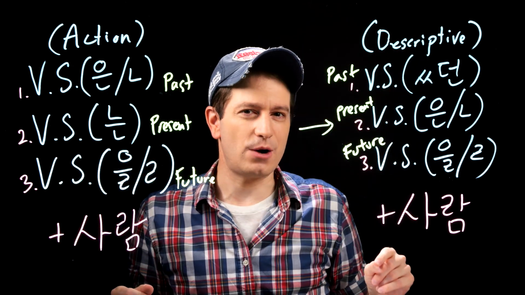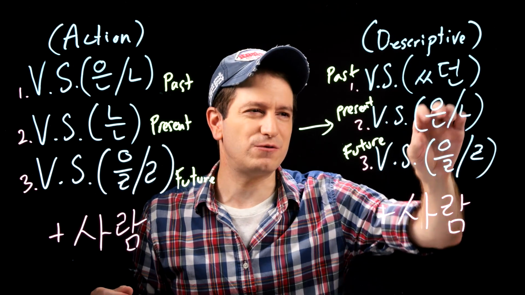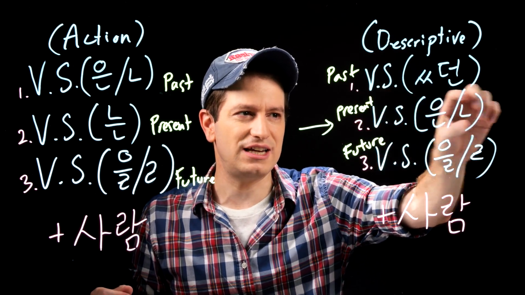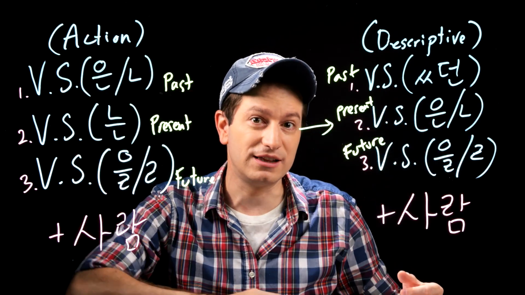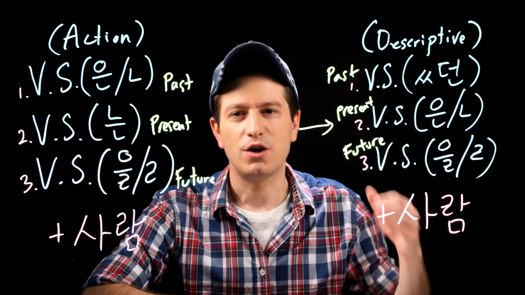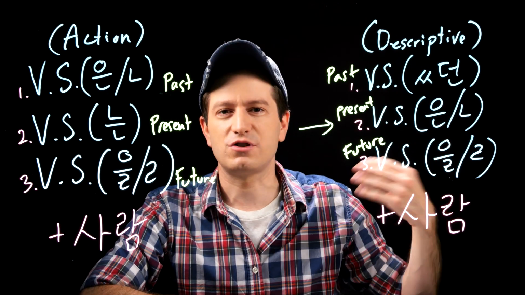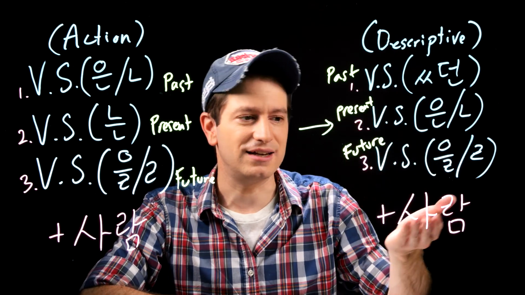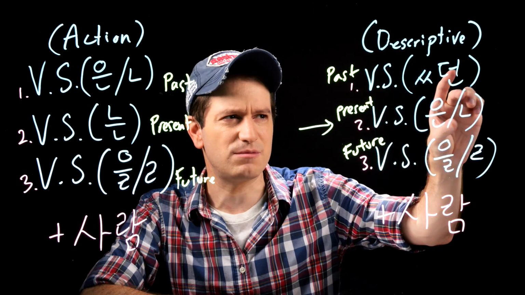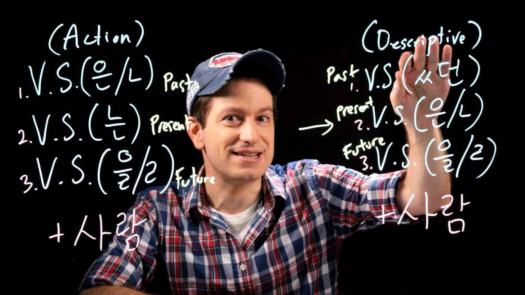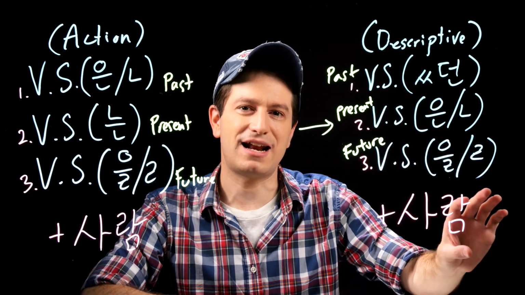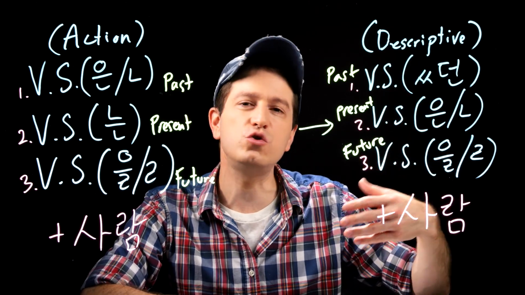With descriptive verbs, however, it's mostly the same except for the present tense conjugation here, which looks like the past tense for an action verb, which could be a little bit confusing, but just keep that in mind. When you're working with a descriptive verb, for example, you have something that ends with 한 사람, well, a person who is something, or 했던 사람, a person who was something, or 할 사람, a person who will be or a person who would be.